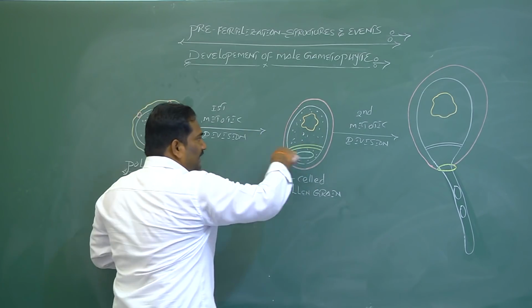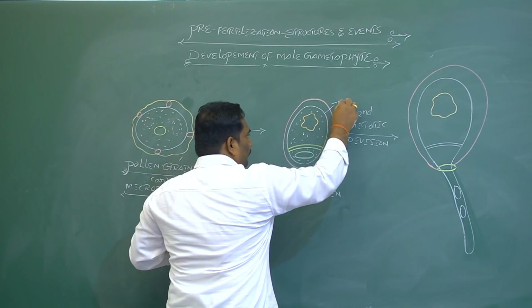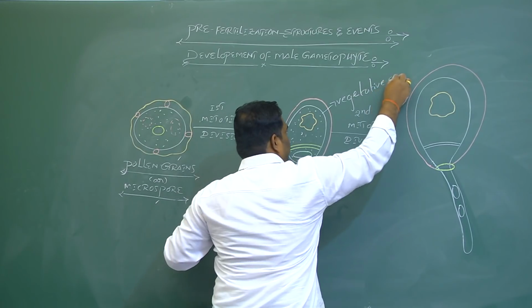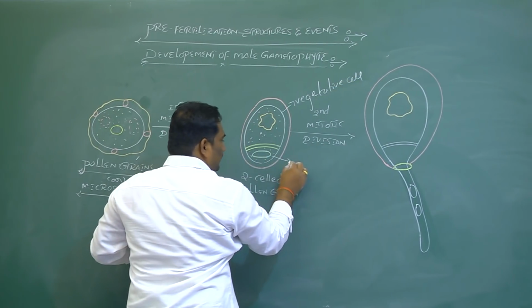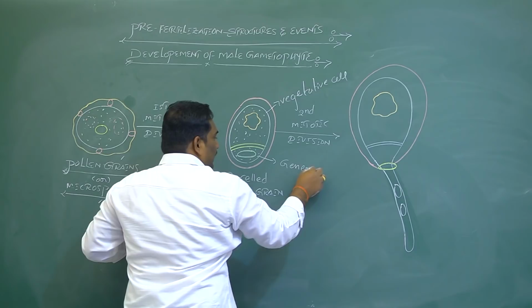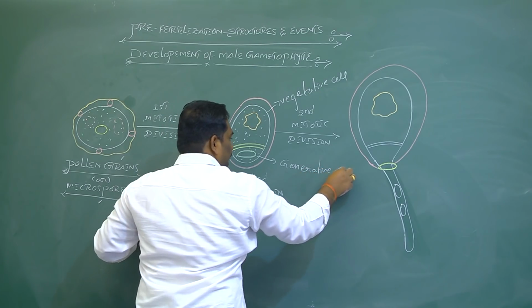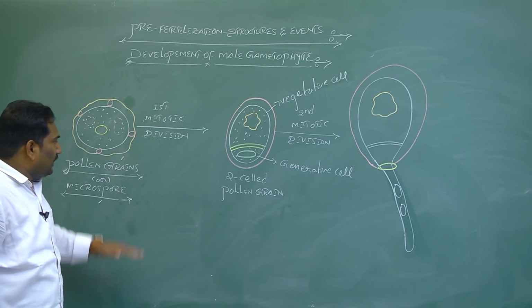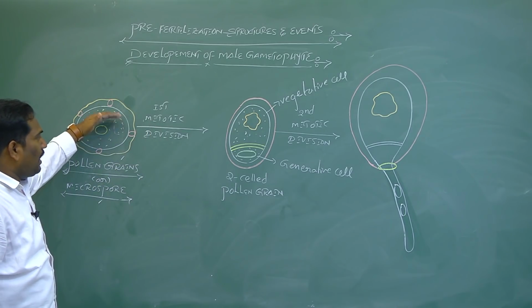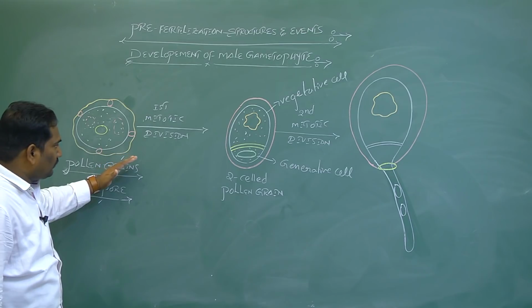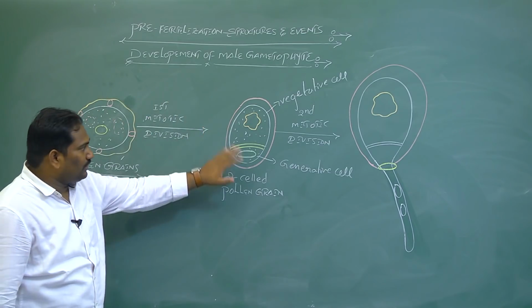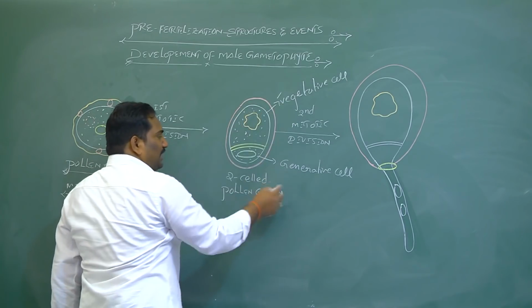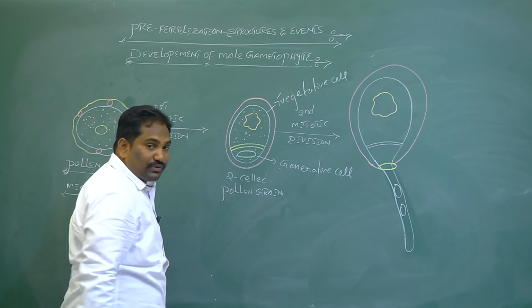The larger cell is called the vegetative cell and the smaller cell is called the generative cell.